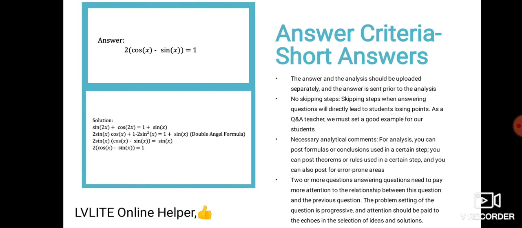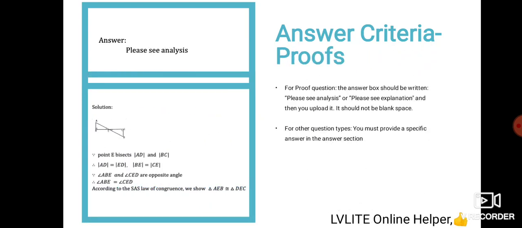Answering criteria for short answers. Here also you have to write step by step for all questions, and you have to give full analysis of the answer. For two or more questions, you need to pay more attention to the relationship between the question and the previous question. The problem setting is progressive, and attention should be paid to the echoes in the sections of ideas and solutions. Answering criteria for proofs: if you have to prove something, you must provide a diagram if it is required.